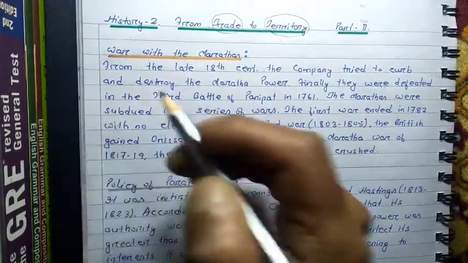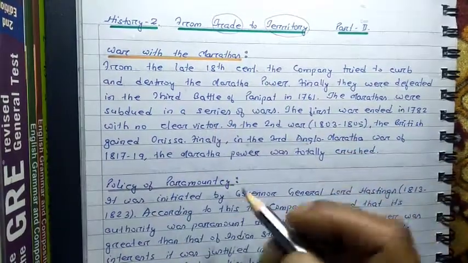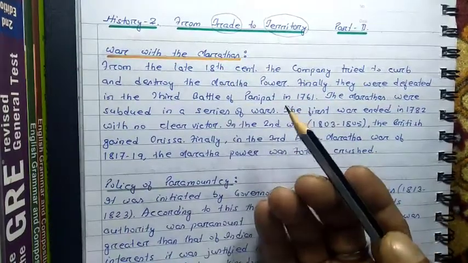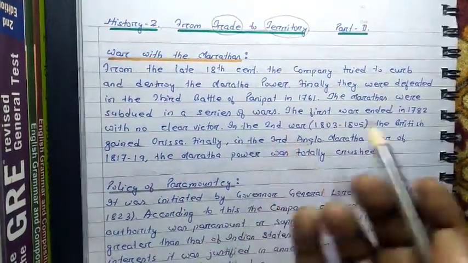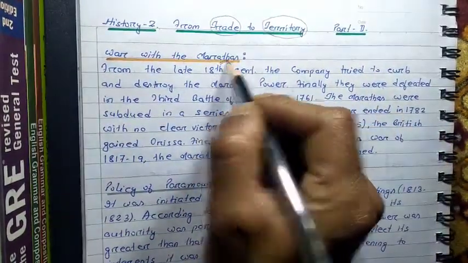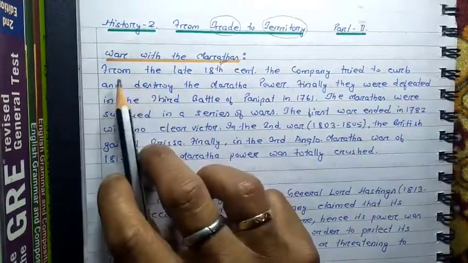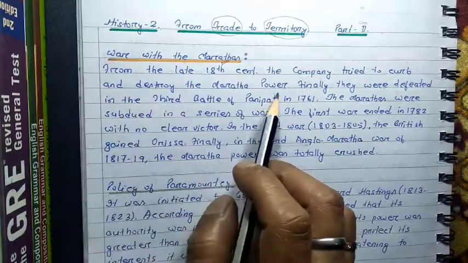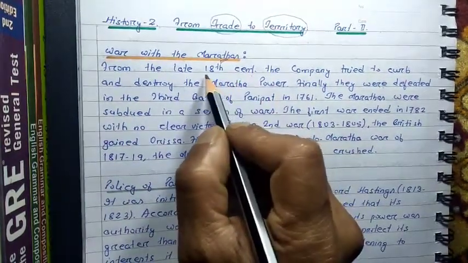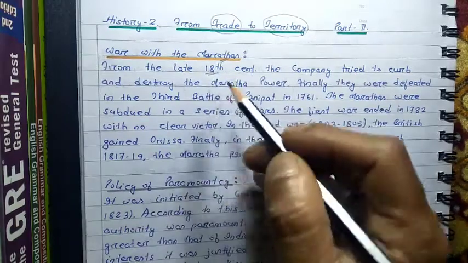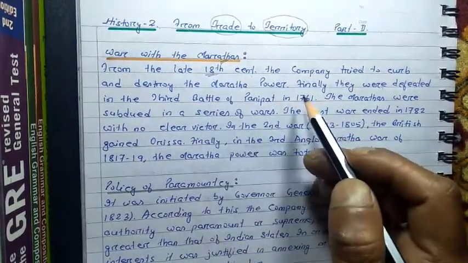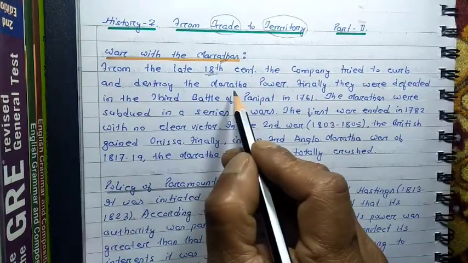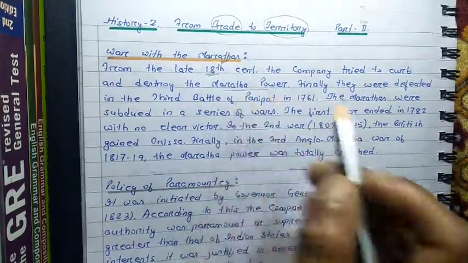When the East India Company started to introduce different policies, automatically they had to face a lot of problems with the different Indian rulers. With the Marathas also they had to fight. From the late 18th century, that means at the end of the 18th century, the company tried to curb and destroy the Maratha power. That means they wanted to conquer the Maratha territory.